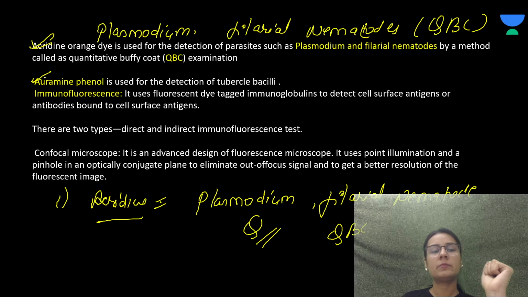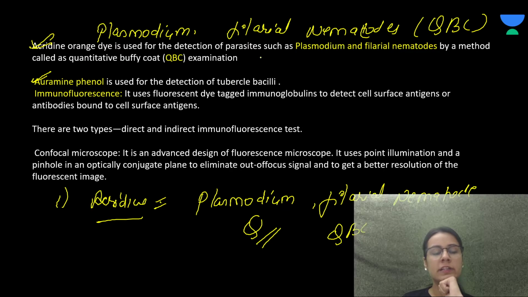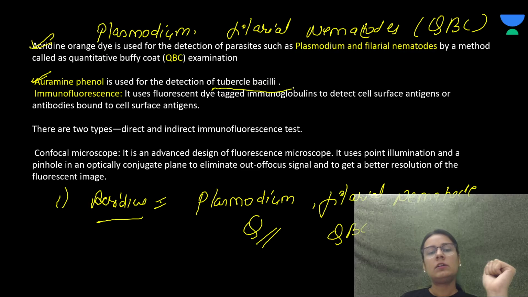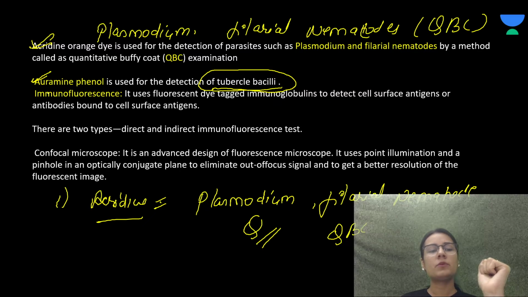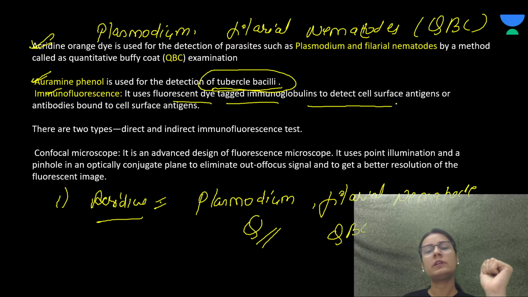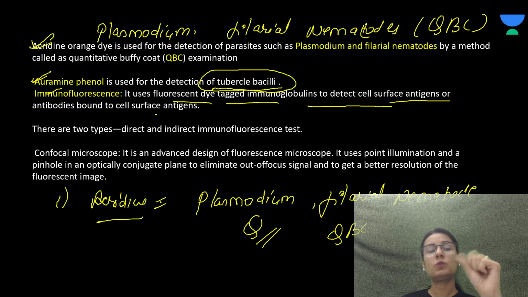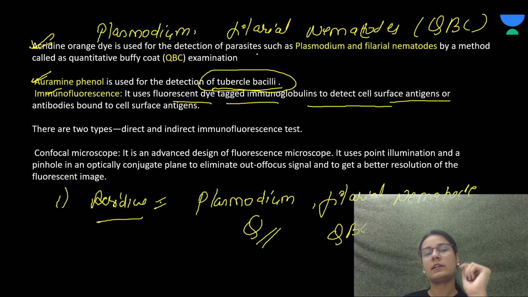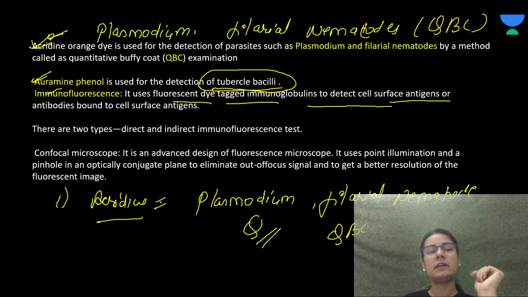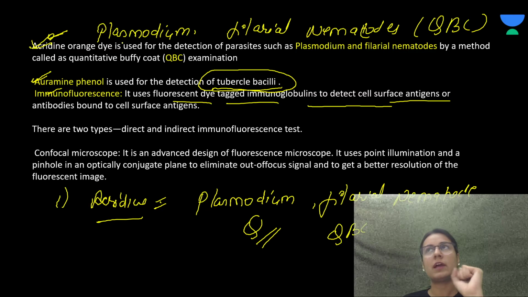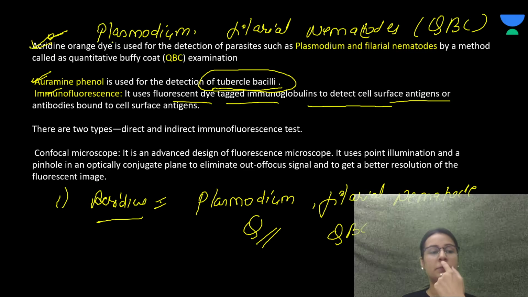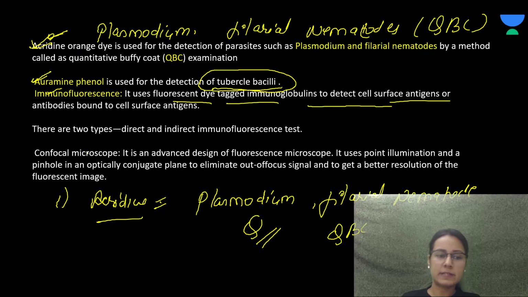Next, auramine phenol is used for the detection of tubercular bacilli. So auramine we are using for the tubercle bacilli. Immunofluorescence uses fluorescent dye tagged immunoglobulin to detect cell surface antigens and antibodies. There are two types, direct and indirect. Important to remember, acridine we are using for Plasmodium and filarial, and auramine we are using for the tubercle bacilli.